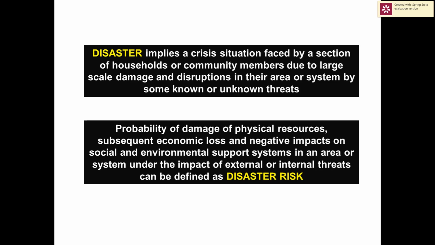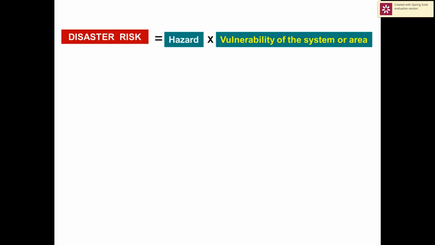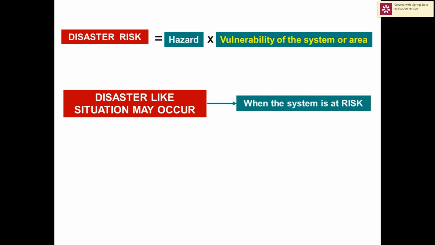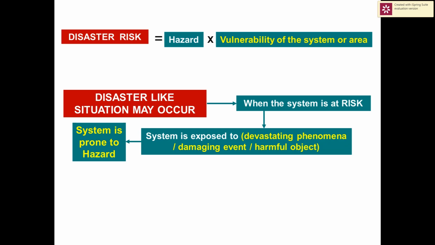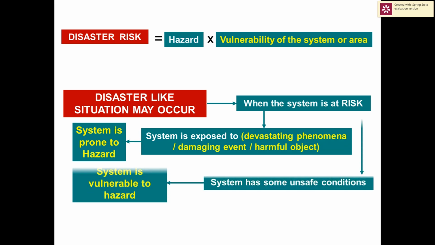Magnitude of damage and disruption in any system depends on the status of disaster risk of the system. Disaster risk of any area or system is absolutely dependent on the hazard and vulnerability profiles of that area or system. This means a disaster-like situation may arise in a system only when the system is exposed to some hazards and is also vulnerable to these hazards due to some internal negative conditions.